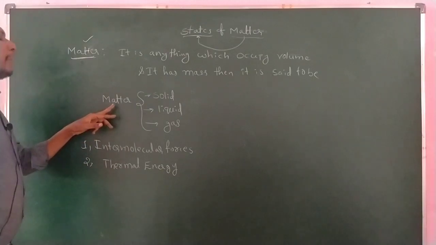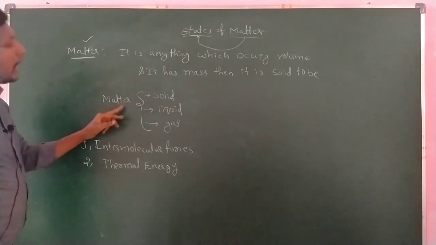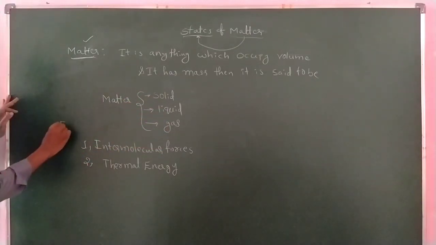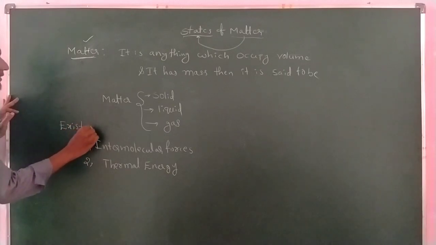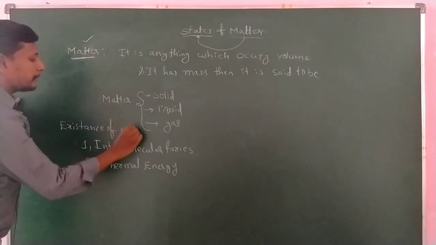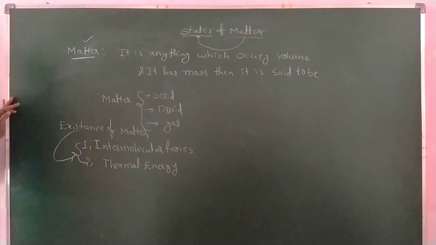Matter can exist in solid state, liquid state, or gaseous state. The existence of matter depends upon these two things: the first one is the intermolecular forces, and the second one is the thermal energy.